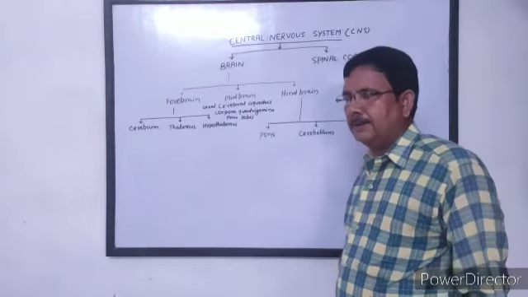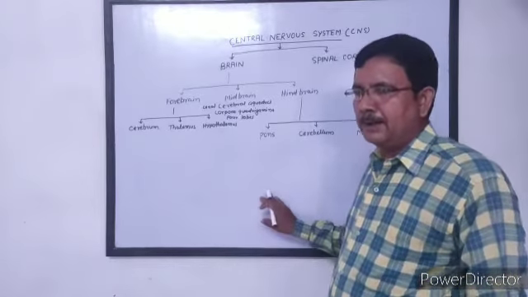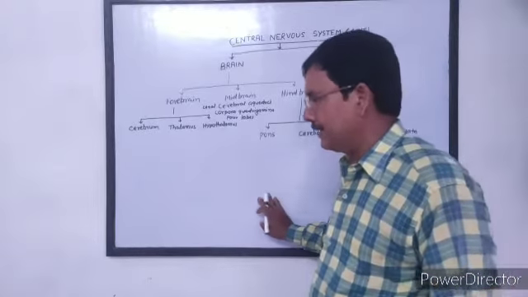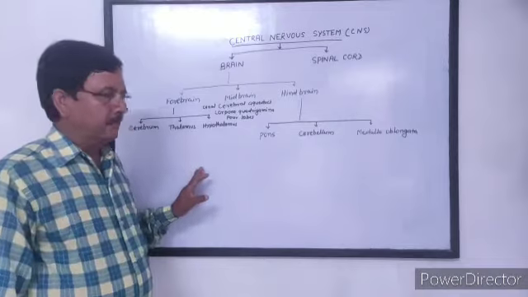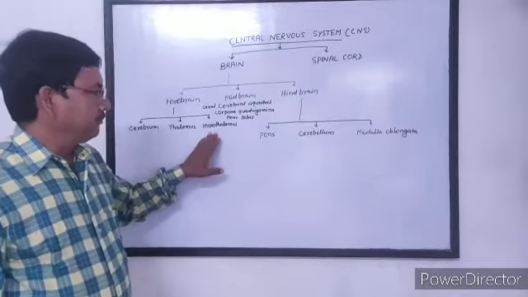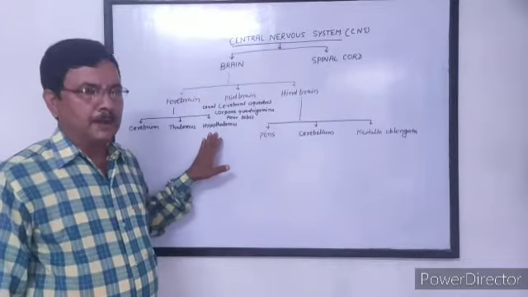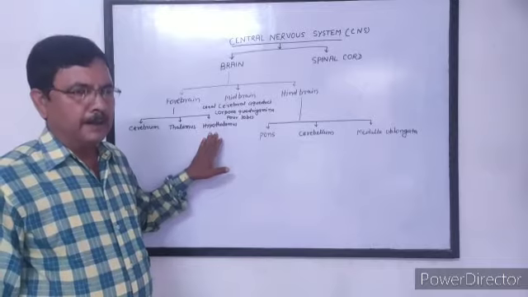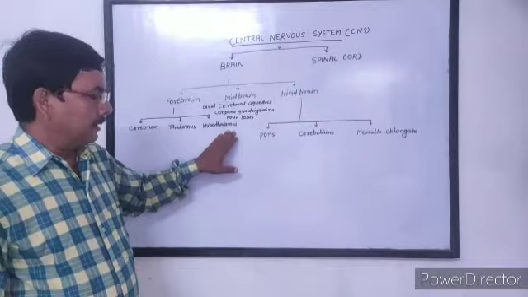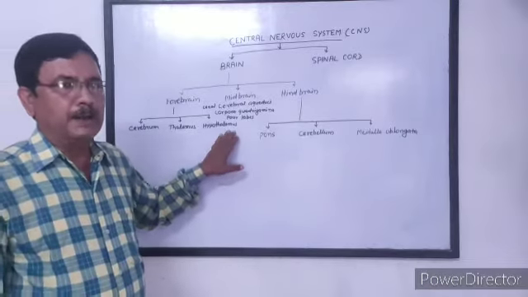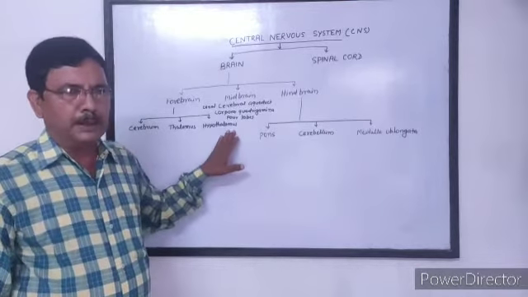Hypothalamus secretes several releasing factors which stimulate different endocrine glands, like pituitary, thyroid, adrenal, islets of Langerhans. These glands are ultimately controlled by hypothalamus.